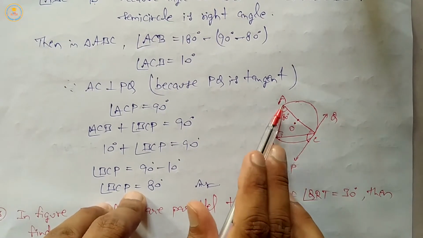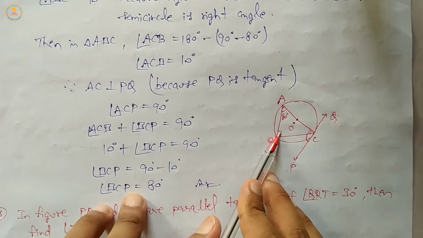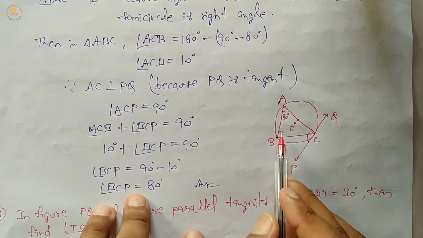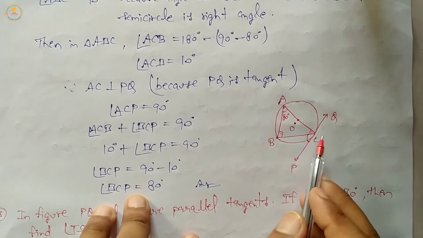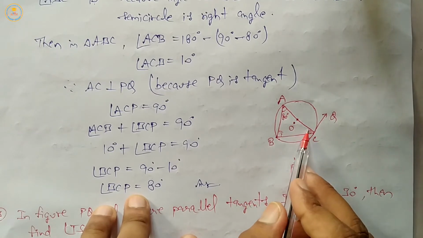AC is diameter. Now angle ABC is 90 degree because angle made in semicircle. Therefore angle B plus angle C plus angle A equal 180 degree by angle sum property. So C equal 10 degree.